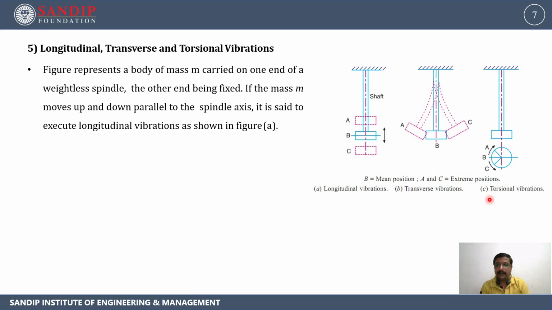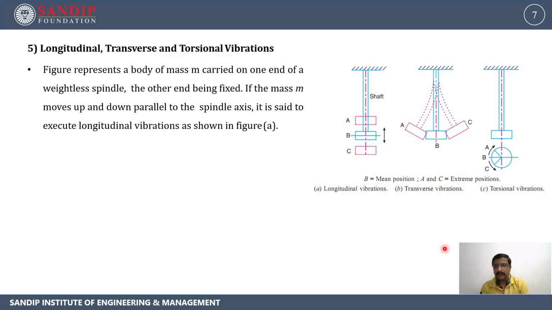Here you can see this is the mean position, point B. When we apply the force to this system in this direction, point B reaches the new point C, and again it comes back to point B, and from point B it moves in the direction of A, reaching a new position over here.